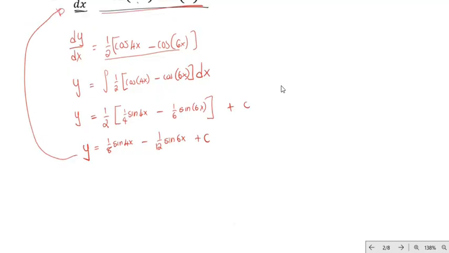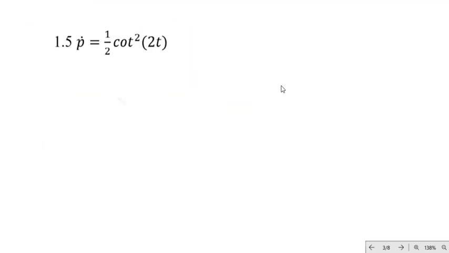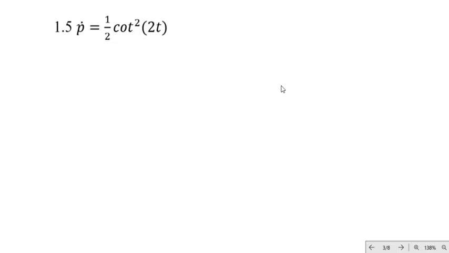Okay, so we're looking at another differential equation. Remember, the question was to determine the general solution and also express the solution in explicit form. In this case, you can see we have a dot notation.